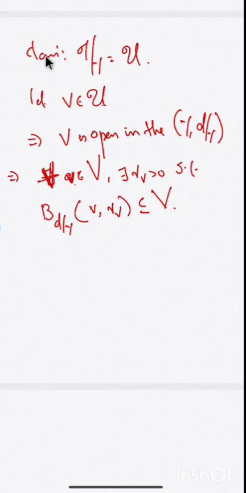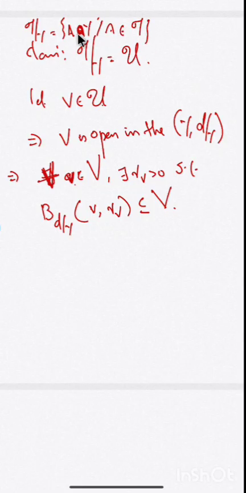What do we want to prove? We want to prove our set capital V belongs to tau restricted to Y. And what is tau restricted to Y? Tau restricted to Y is the set of all A intersection Y such that A varies over members in tau.